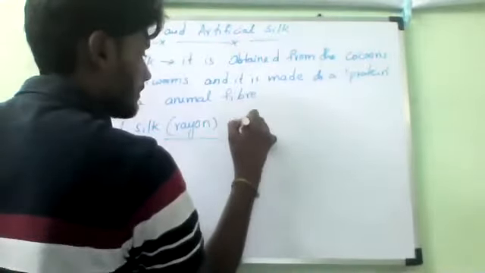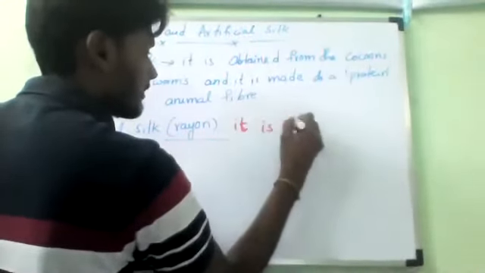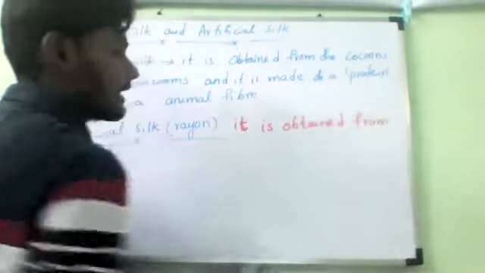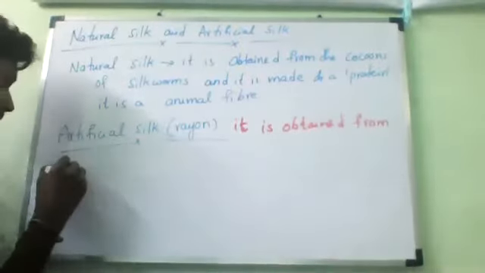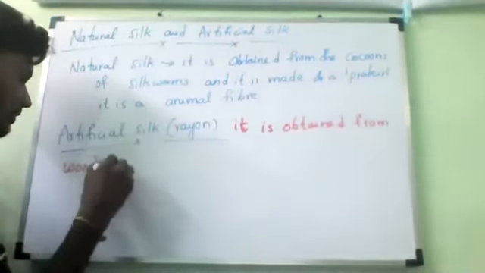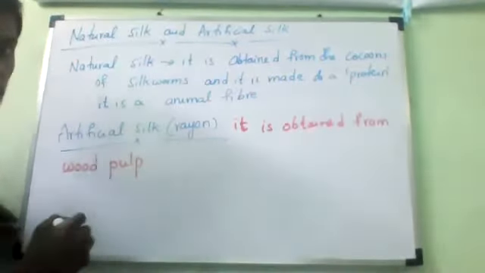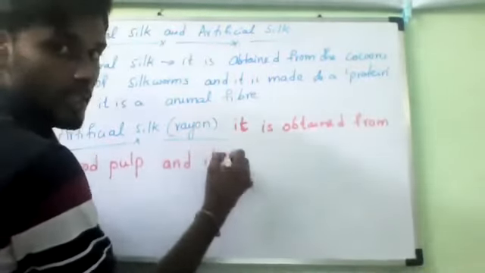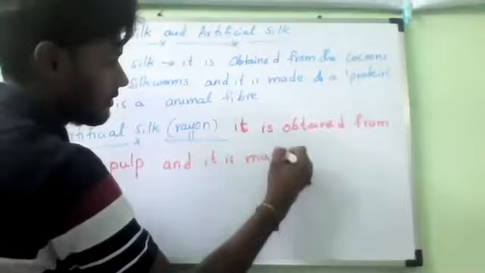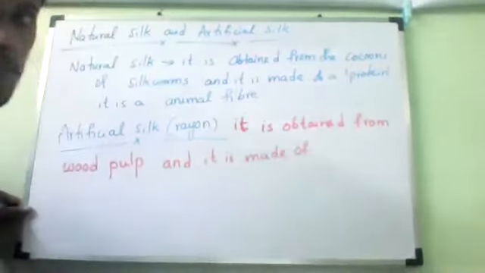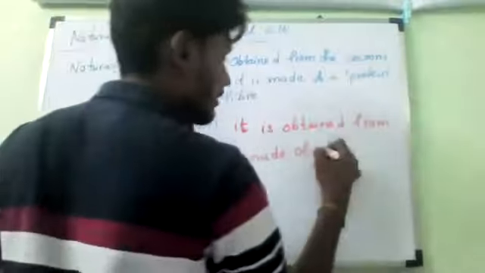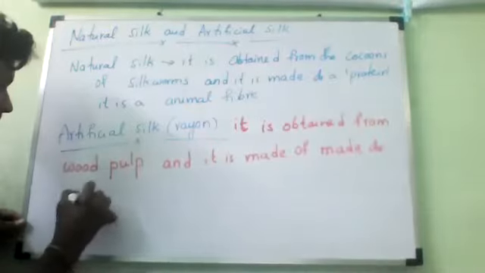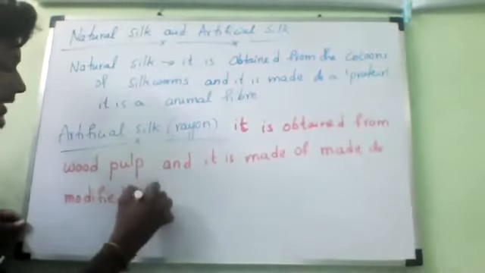It is obtained from wood pulp, and it is made of modified plant material.